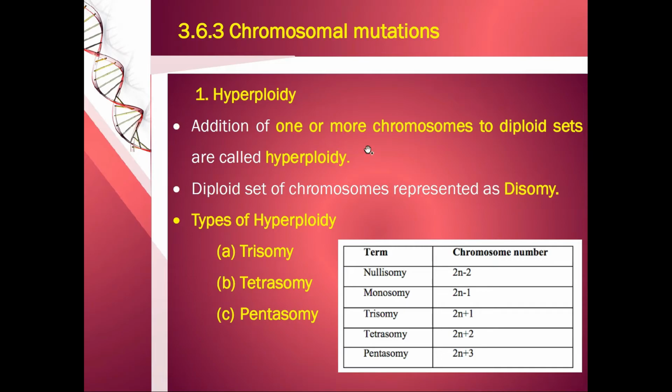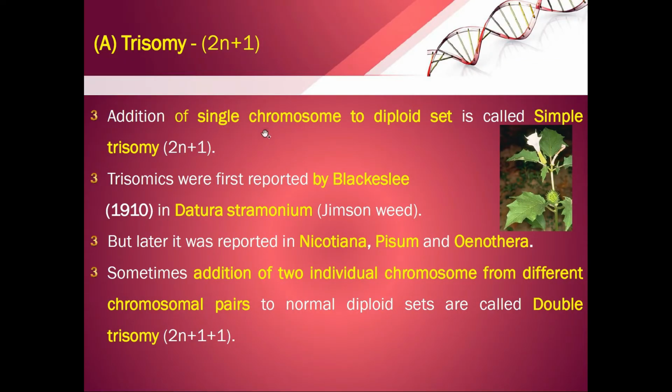Hyperploidy is the addition of one or more chromosomes to the diploid set. The diploid set of chromosomes is represented by disomy, that is 2n. The types of hyperploidy are trisomy, tetrasomy and pentasomy: trisomy is 2n plus 1, tetrasomy is 2n plus 2 and pentasomy is 2n plus 3. Addition of a single chromosome to the diploid set is simple trisomy. Trisomics were first reported by Blakeslee in 1910 in Datura stramonium, that is Umathambu, but later were reported in Nicotiana, Pisum and Oenothera also.